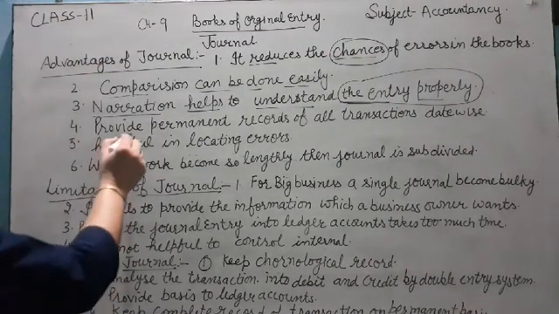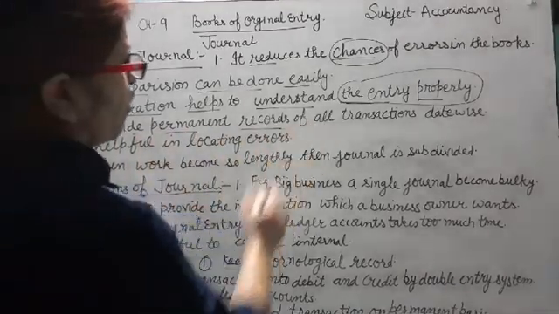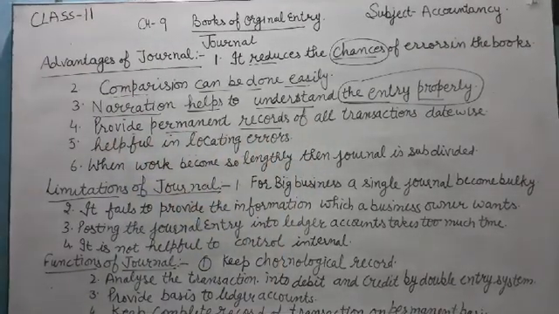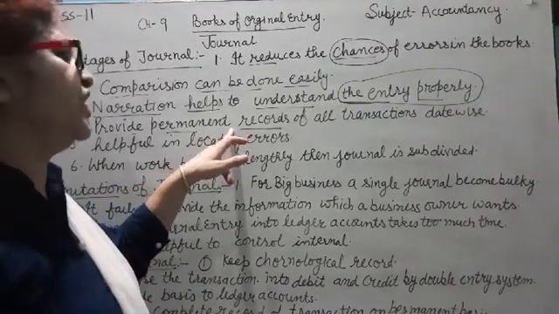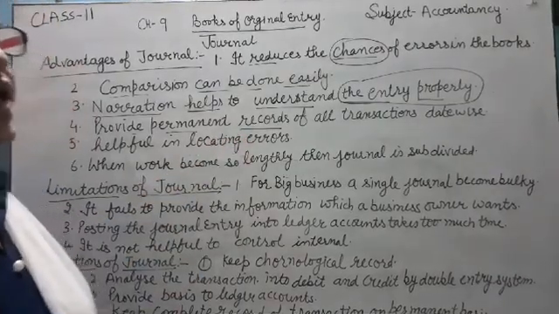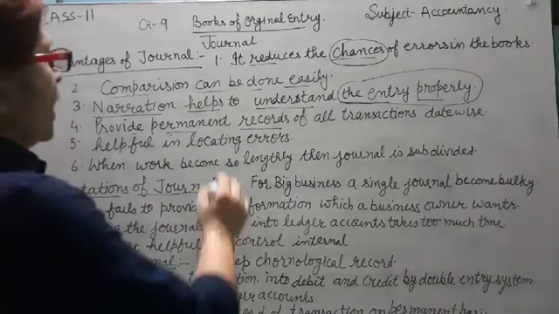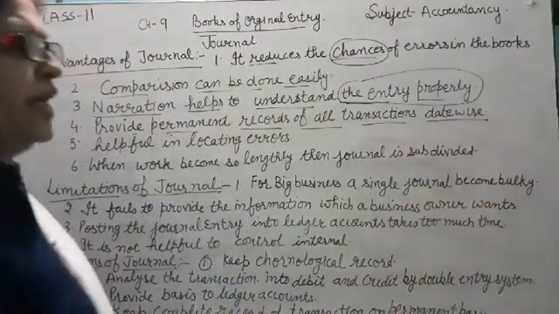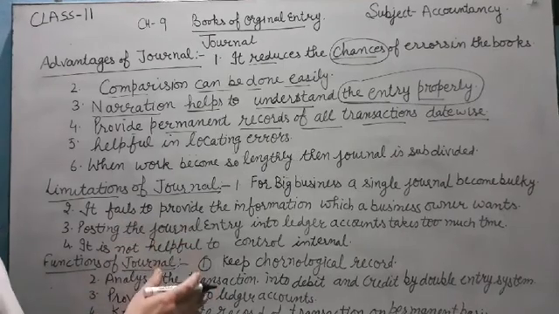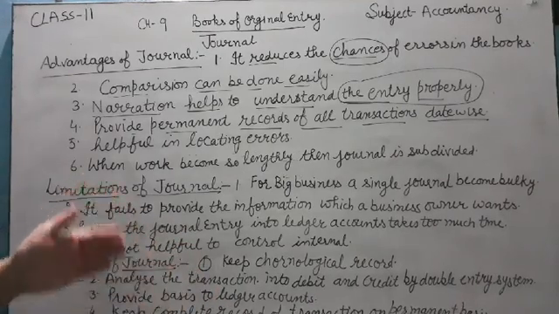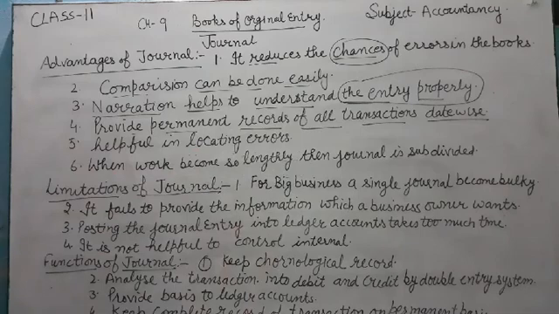Next is that it provides a permanent record of all transactions, because the journal is a permanent record. No one can change the journal entries after recording them into the books. So it provides a permanent record of all transactions date wise, and we can check it after the passage of time.